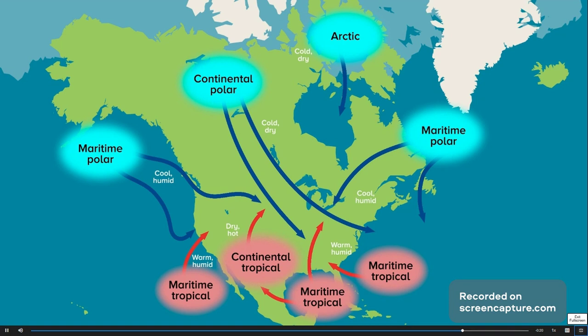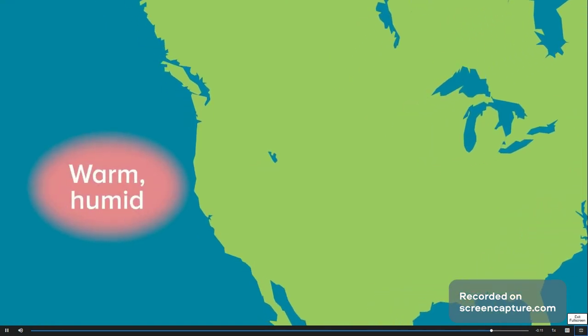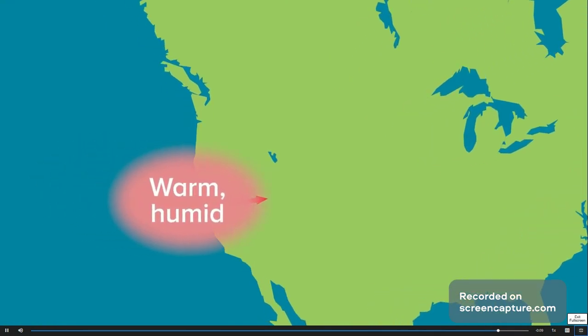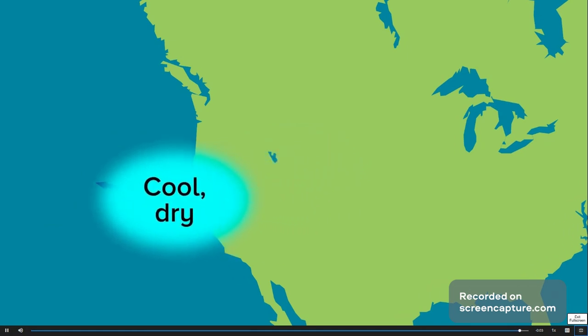Air masses do not stay in one place indefinitely. Eventually, they move, transferring thermal energy from one area to another. Warm, humid air can move over land and become cool and dry. Or cold, dry air can move over water and become humid and warm.